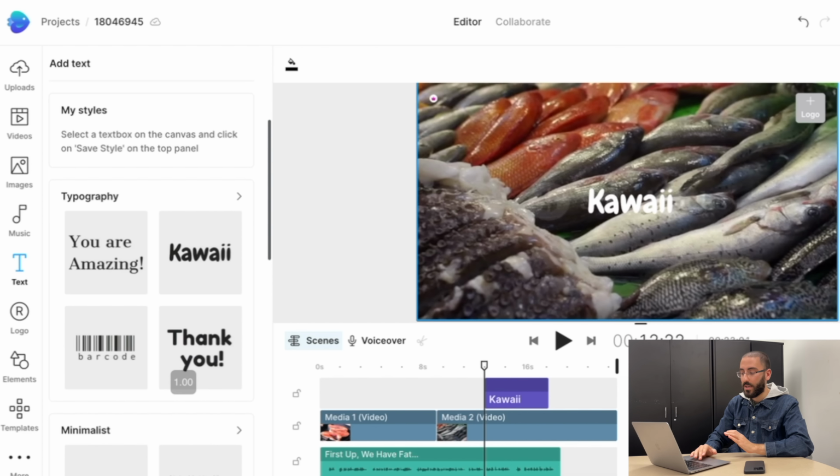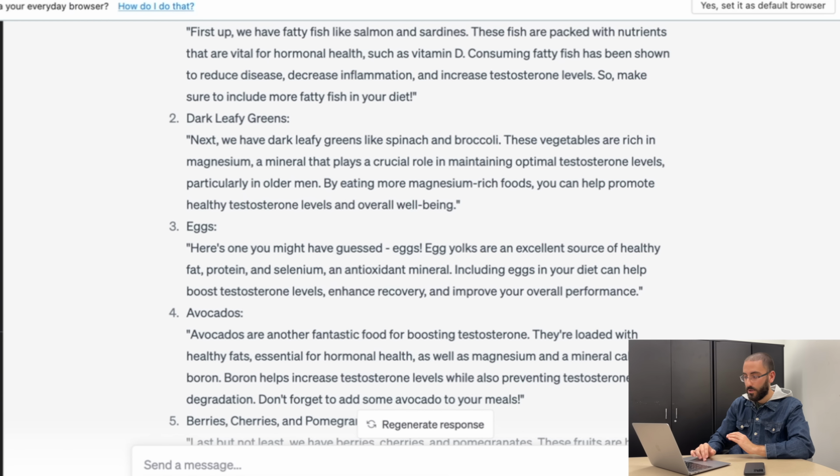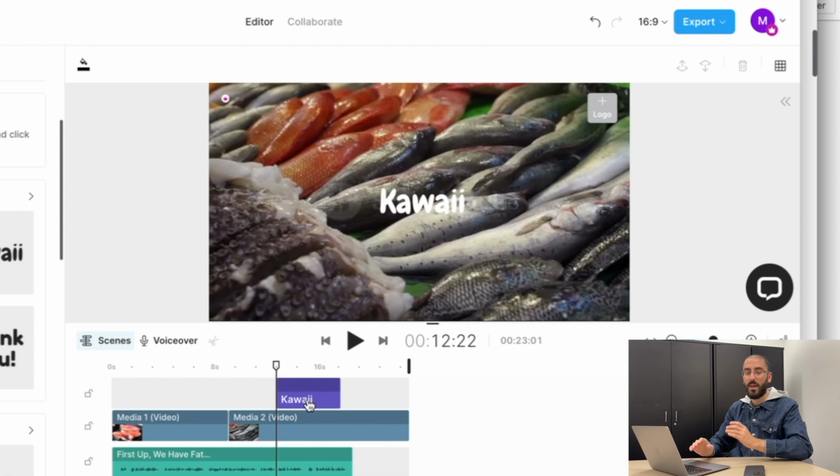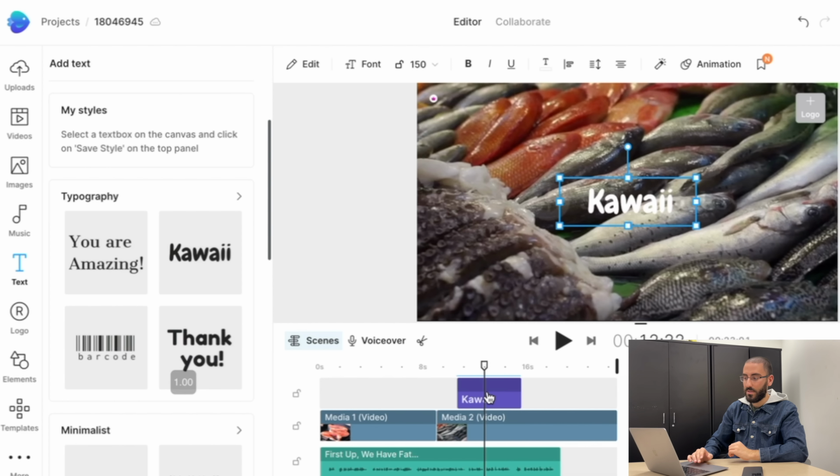And then what you do is that you basically just keep doing this over and over again. Like you would do this for number 2, which is dark leafy greens, and then for eggs and avocados. So just basically for everything, and then you basically add stock footage for the same thing that you're talking about to supplement it. Now obviously this is going to take way too long if I do it in the video, but let me show you what you do after it.